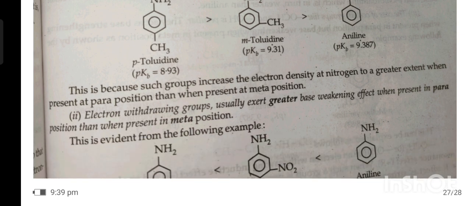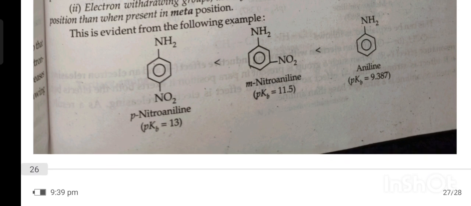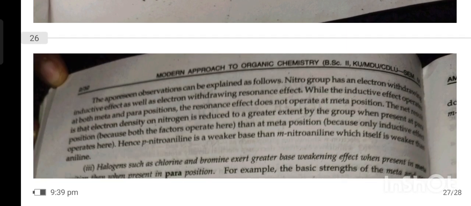Second, electron withdrawing groups usually exert a greater base weakening effect when present in the para position than when present in the meta position. This is evident from the following example. Aniline is more basic than meta-nitroaniline, which is more basic than para-nitroaniline. The observation can be explained as follows.